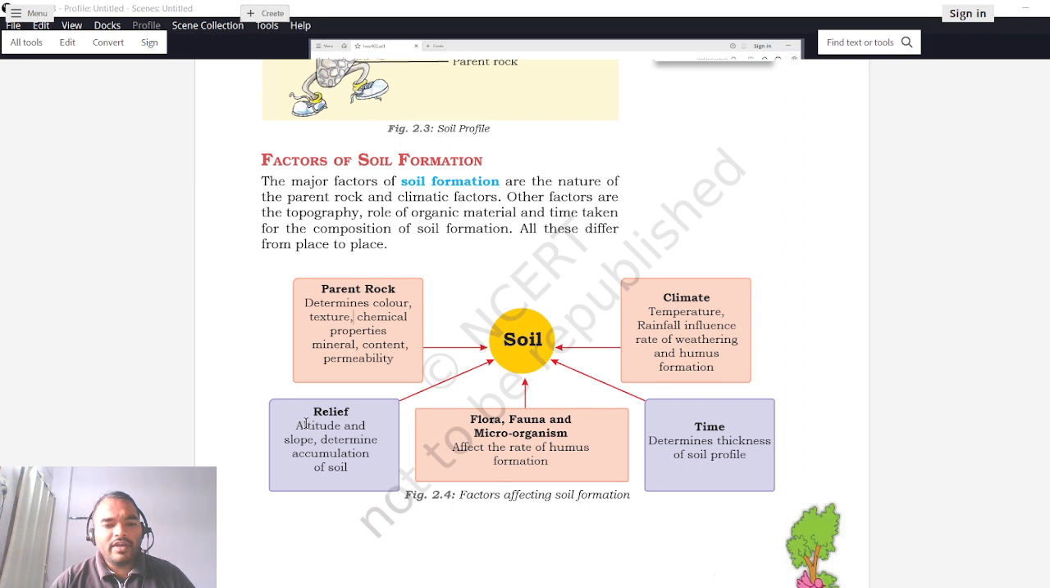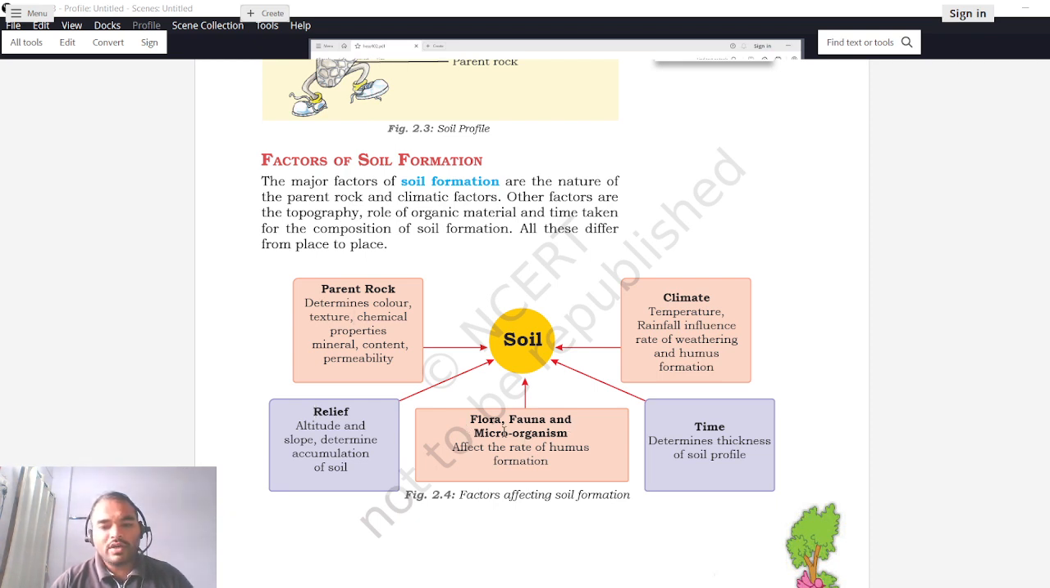Second is relief, altitude and slopes determine accumulation of soil. So on an altitude, or say for example if there is a slope, there will be movement of soil from top to bottom, right? So at the bottom there would be much more soil as compared to the slope, right? So this will determine what type of soil is accumulated in which place.